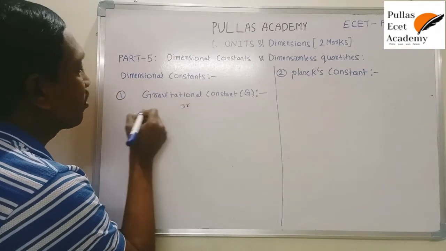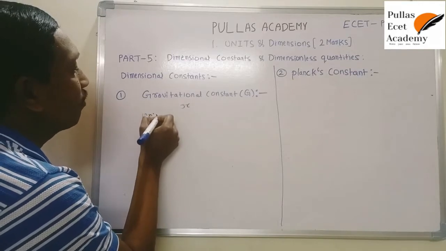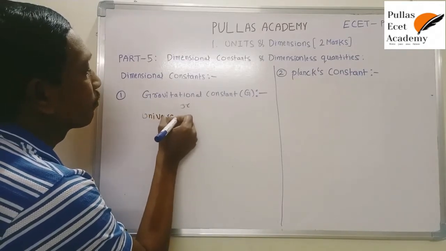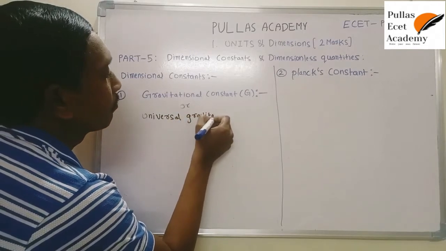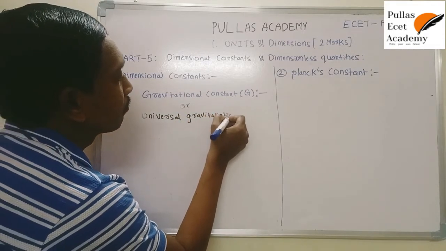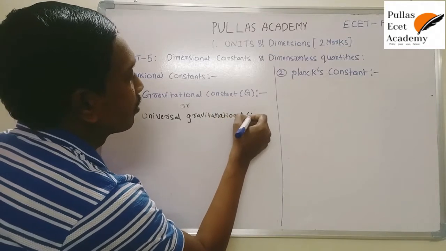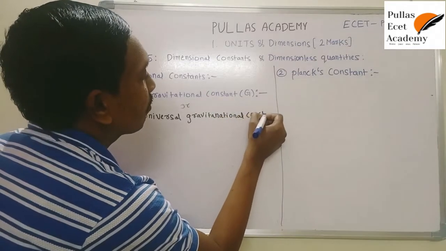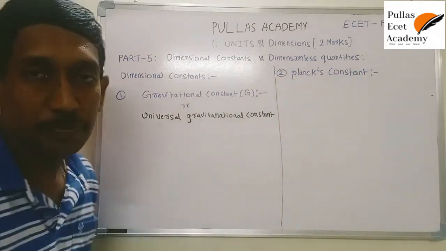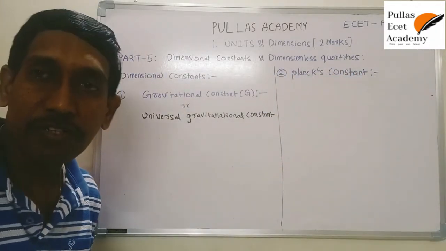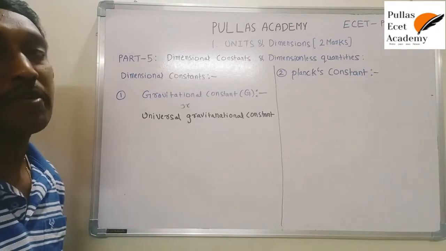It is denoted by capital G. One more dimensional constant is Planck's constant, and another is the universal gas constant. These are different dimensional constants.